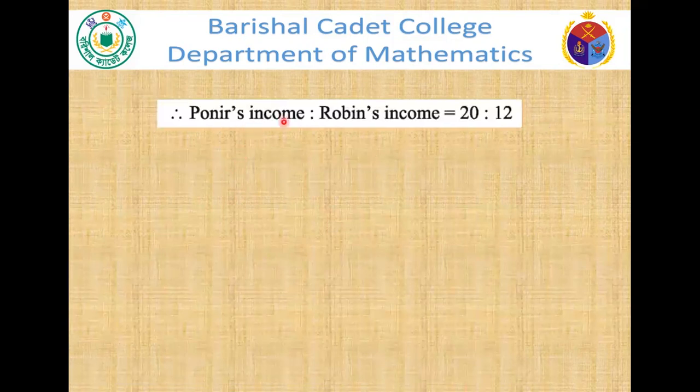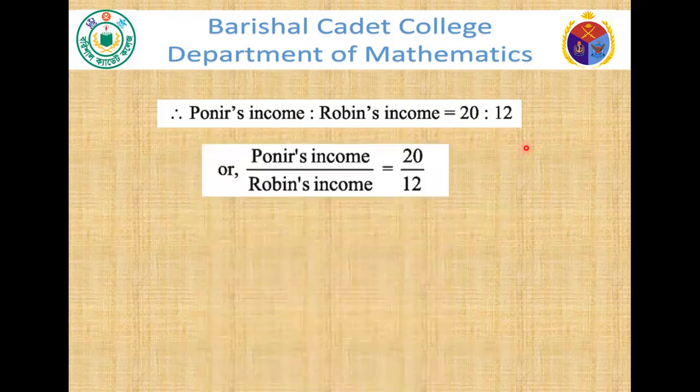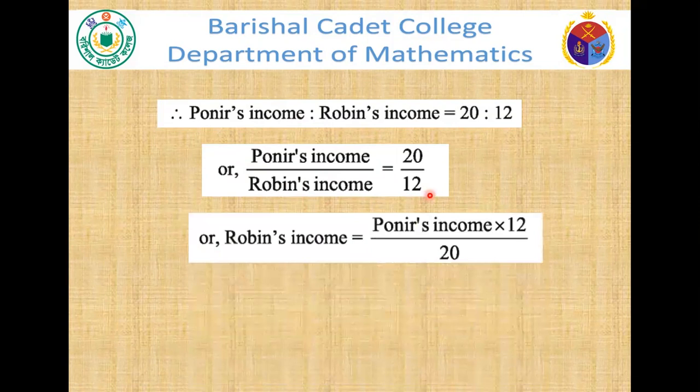Now Ponir's income ratio Robin's income equals 20 ratio 12, which can be written as Ponir's income divided by Robin's income equals 20 by 12. So Robin's income equals Ponir's income into 12. That is the cross multiplication. Applying cross multiplication here, this one and this one, we get Robin's income equals Ponir's income into 12 divided by 20.